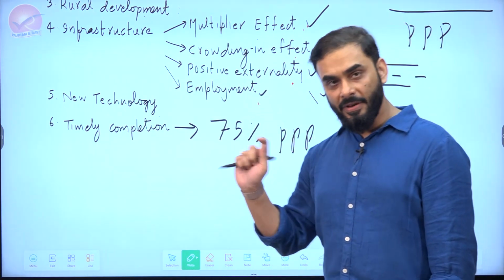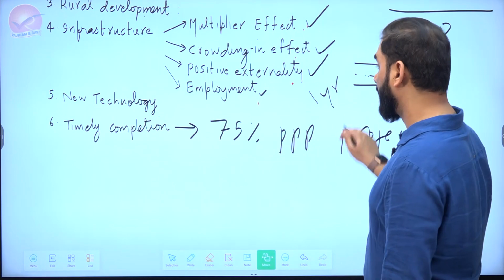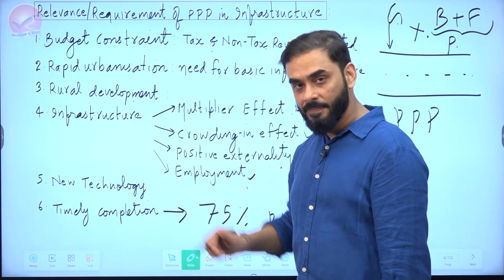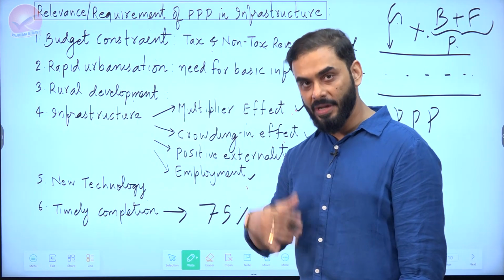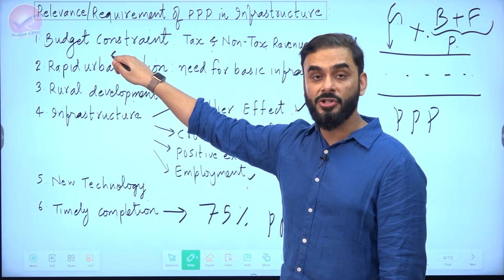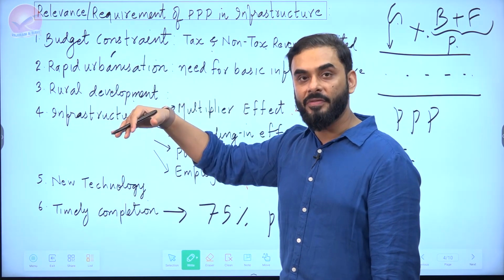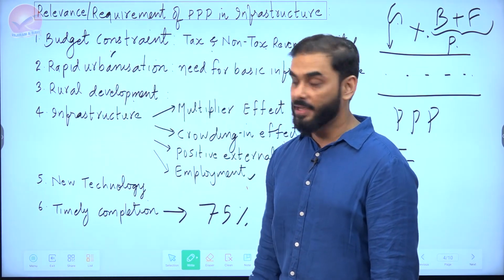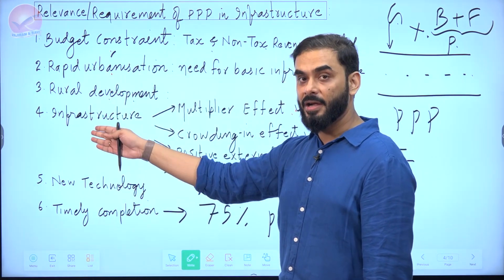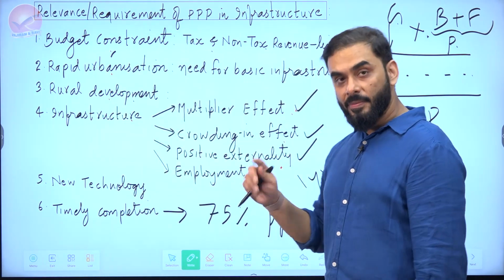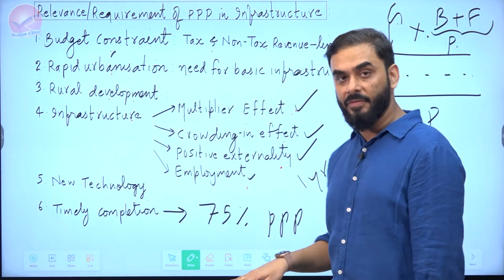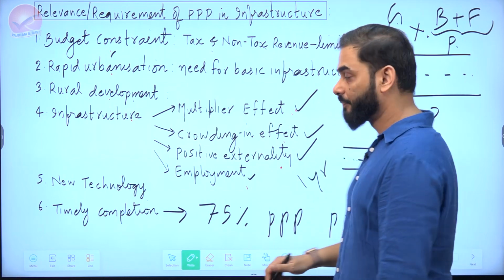So if you involve private sector in infrastructure, these are the things that India is going to benefit from. Because we don't have much budget, we don't have much revenue. So with the help of private sector, this problem of budget constraint can be solved. Similarly, rapid urbanization, rural development, and these infrastructure requirements can be met. So this is the relevance of public-private partnership in India.